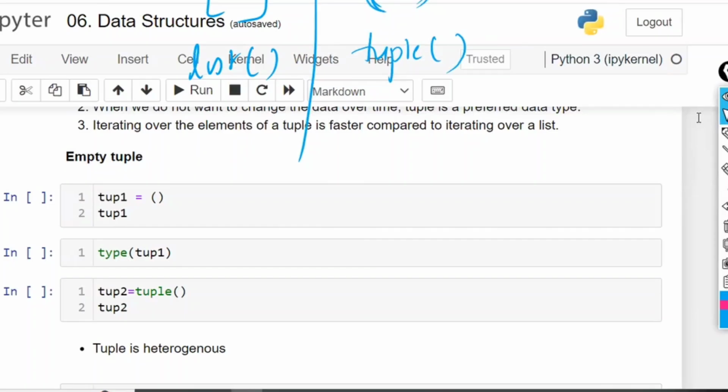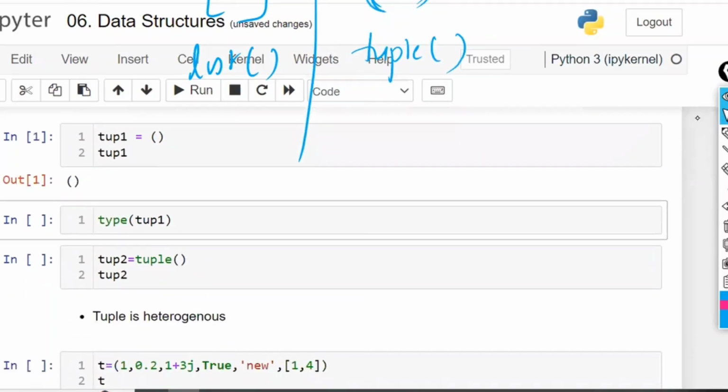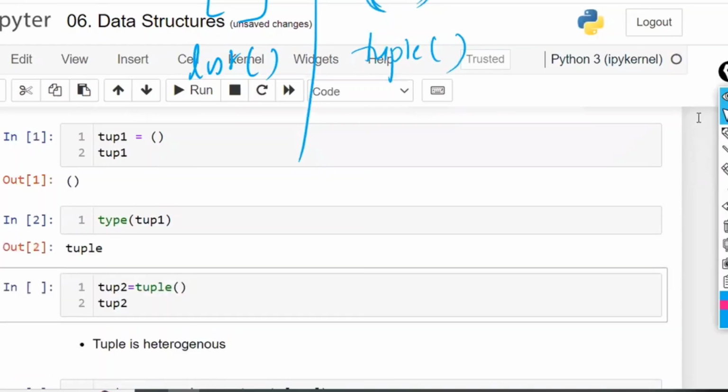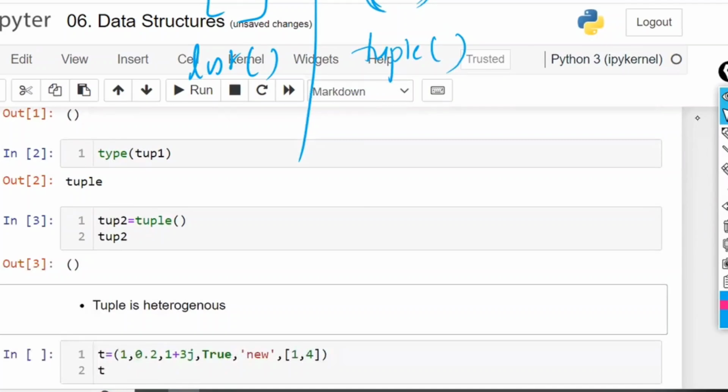So tup1 is equal to an empty tuple. If you ask what is the type of tup1, that is, this variable, it is going to give the output as tuple. Okay. tup2 is equal to like this. You can assign in this way also, either this one or this one. If the output you get is like this, it means it is an empty tuple. If the output is like this, it means it is an empty list.